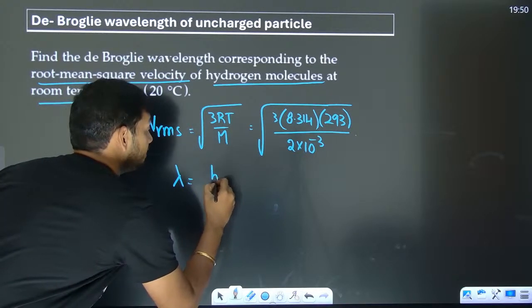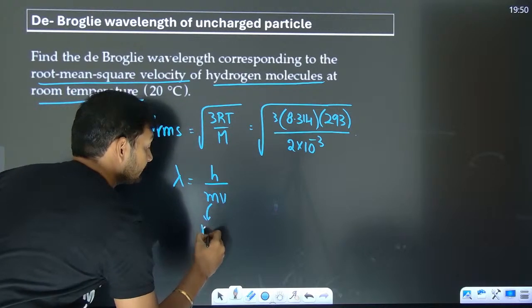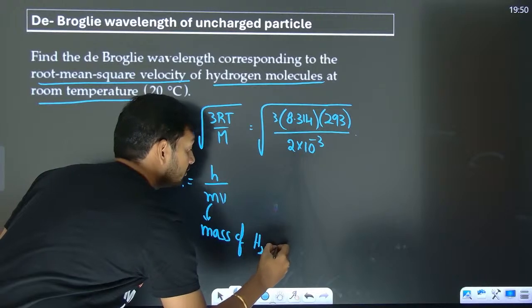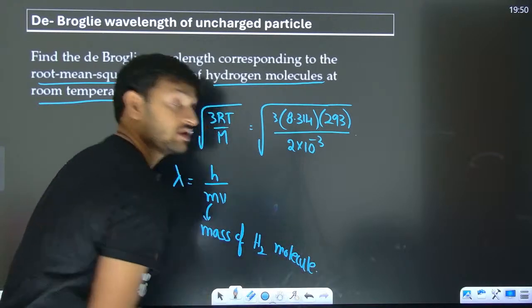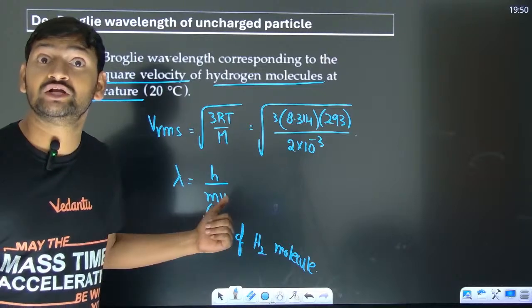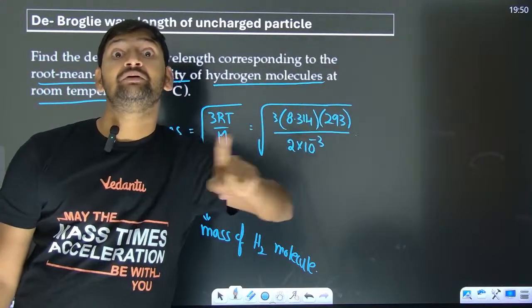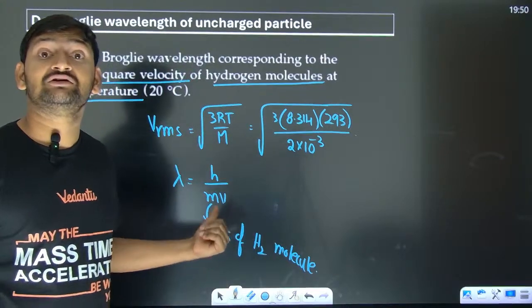Lambda is going to be h by mv. Here m is the mass of the hydrogen molecule. You should not put it as 2 into 10 to the power minus 3. 1 mole of hydrogen sample is 2 into 10 to the power minus 3, but each hydrogen molecule is going to be different.